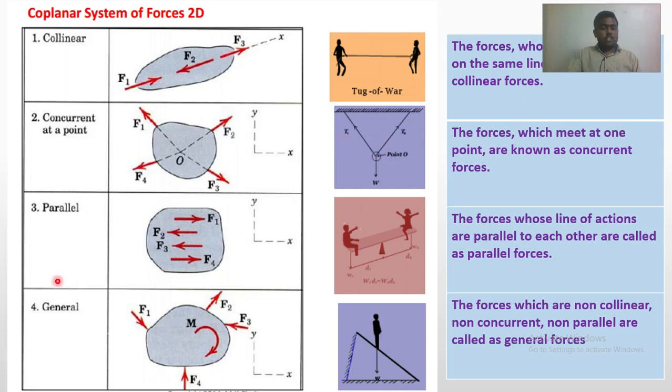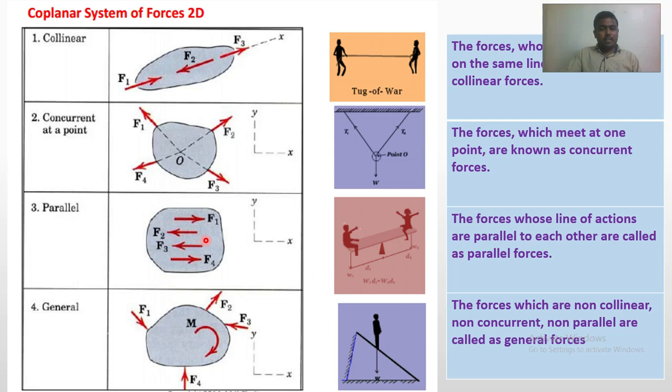The next is the parallel force system. The forces whose lines of action are parallel to each other are called parallel forces. The best example is a seesaw. The second best example, we can say, is the pedal of a bicycle. Again in parallel there are two categories.